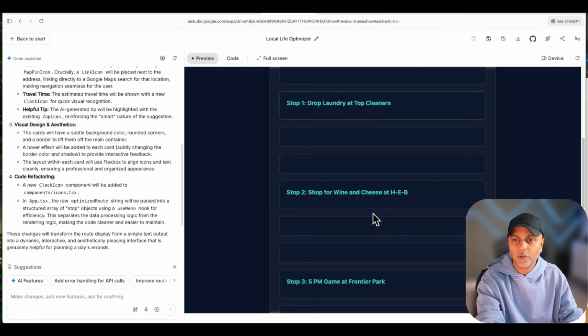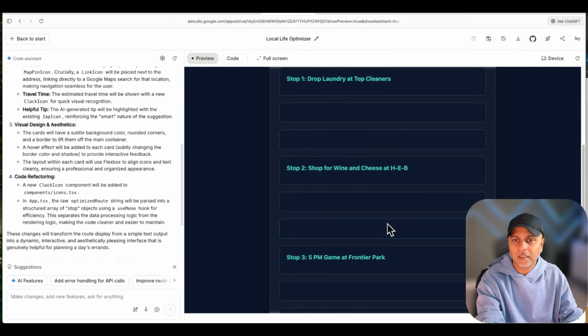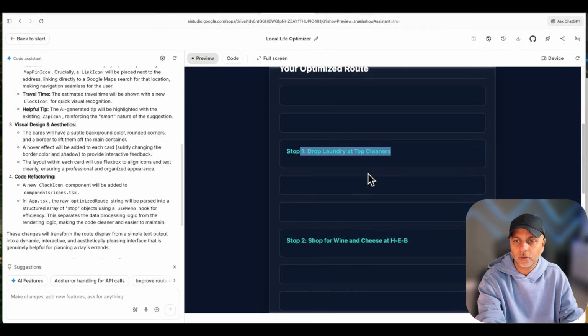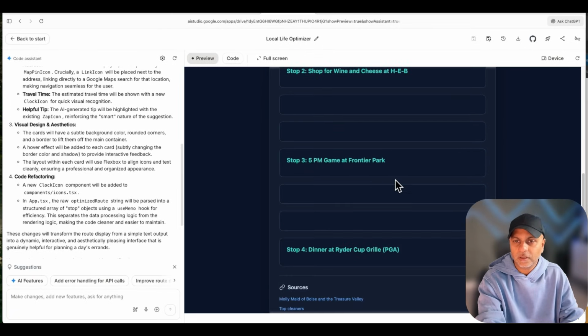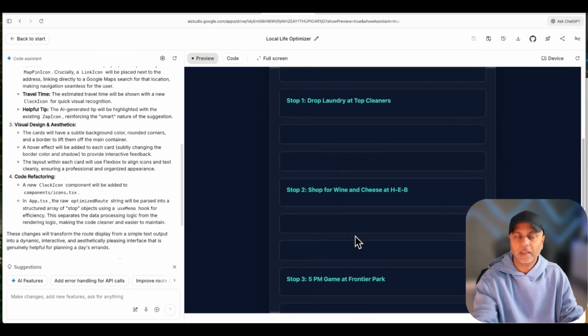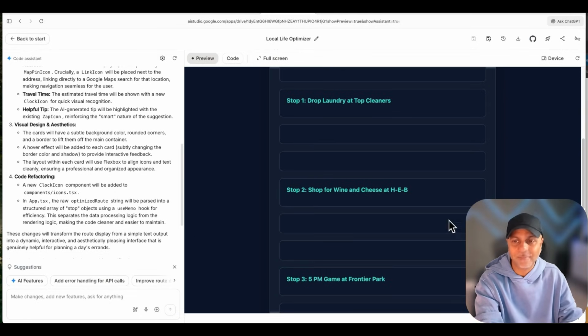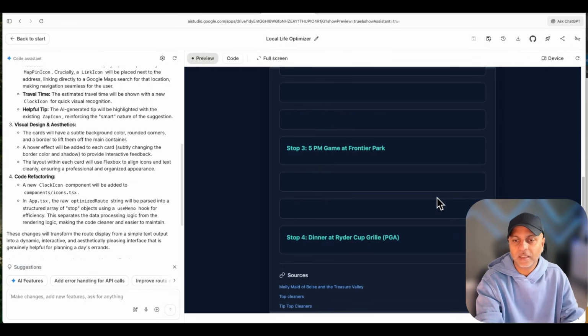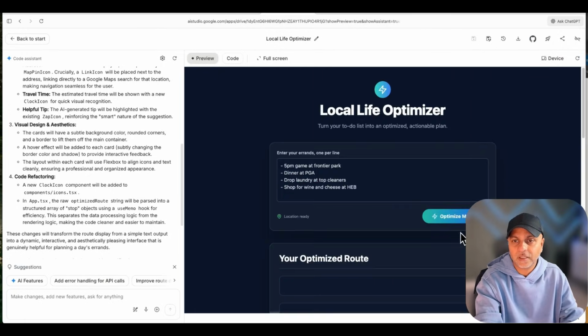So here's stop 1. And you can see the cards aren't really working. I can't see the address and hours and all the stuff that I asked for. However, it's telling me to drop off the laundry, go shop at HEB, then the game, and then dinner. And this is AI assuming that the wine and cheese is for the game, which wouldn't be cool at a kid's game where no other parents are drinking. So I would do this in reverse order, but it's also recommending a restaurant at PGA, which is super cool, which I didn't say in my original one.